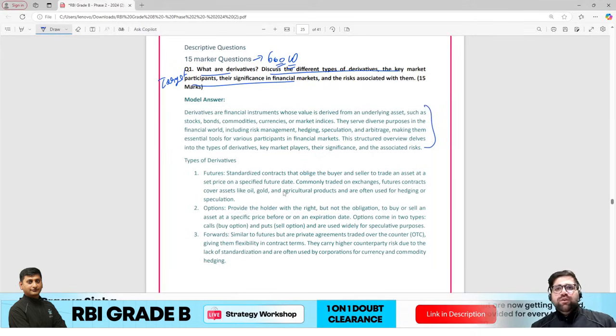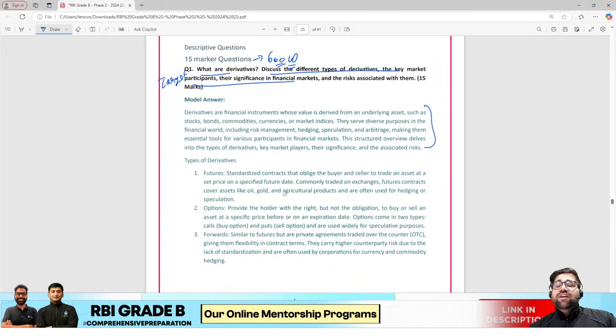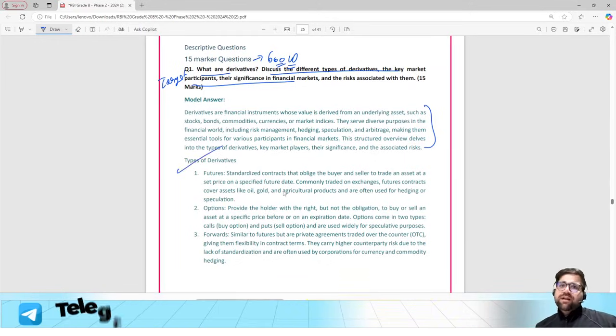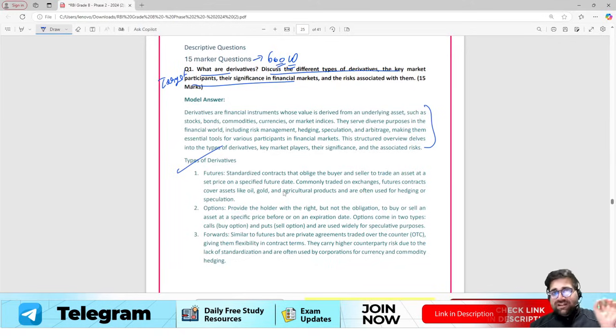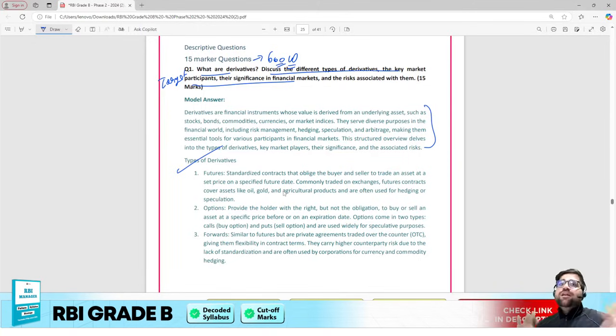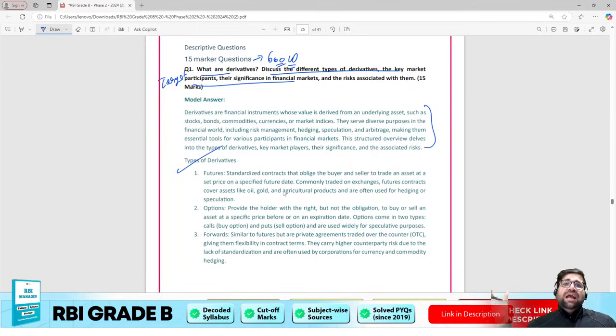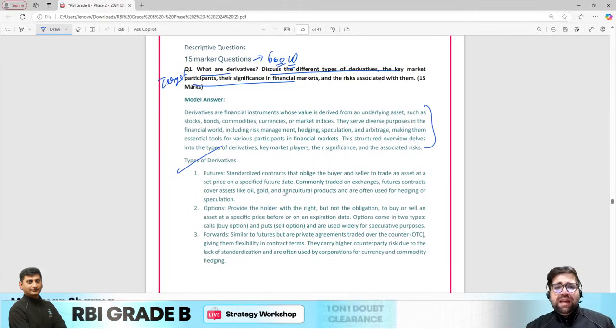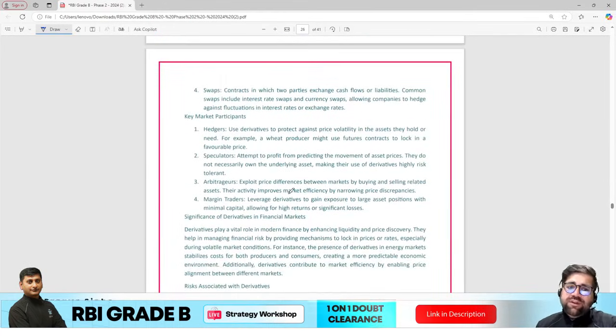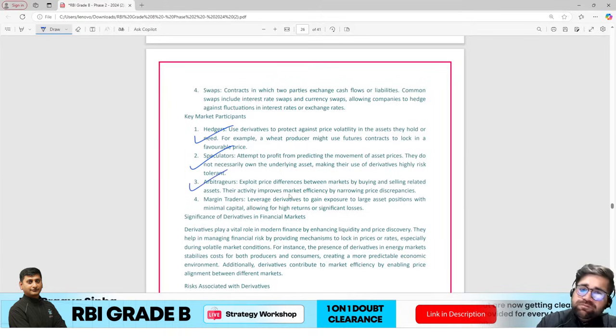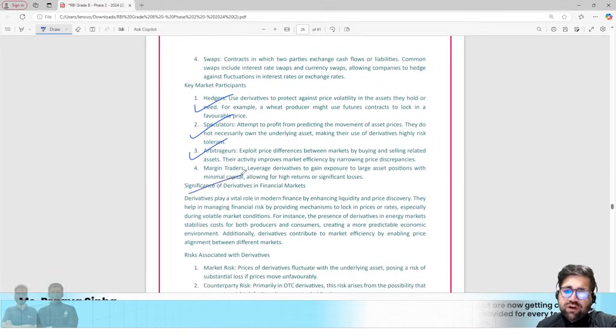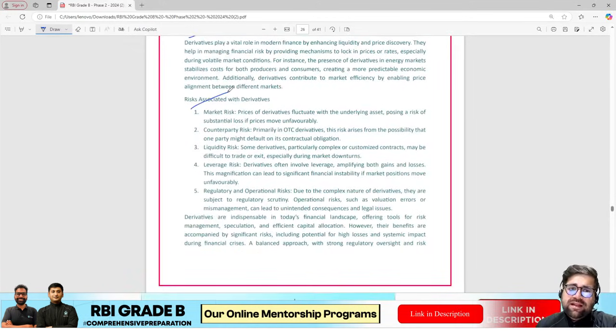First, you definitely try to give the definition of a derivative. You try to explain what an underlying asset is, what the different categories of underlying assets are, and likewise. Then you explain the different types of derivatives. If you are falling short on words in such questions, then it's your mistake. Such questions are very open ended, so you can write x to y, x to z also in certain questions. Then you have key market participants. Then you have significance also. Significance is the important part, and then the risk associated.